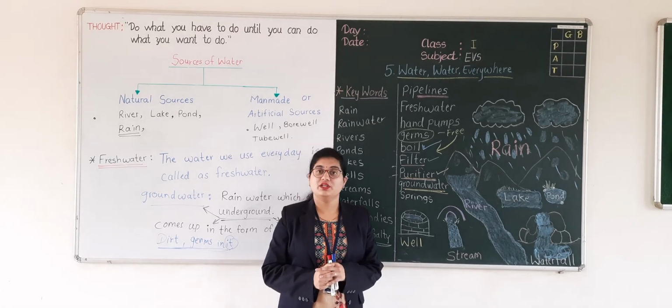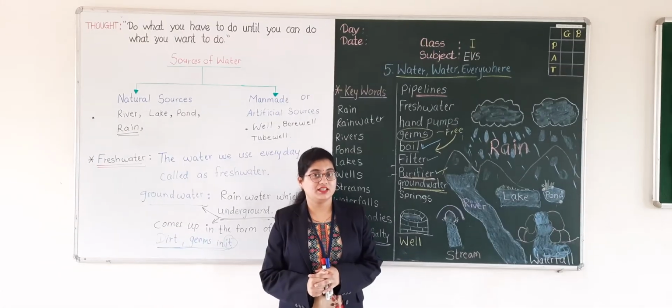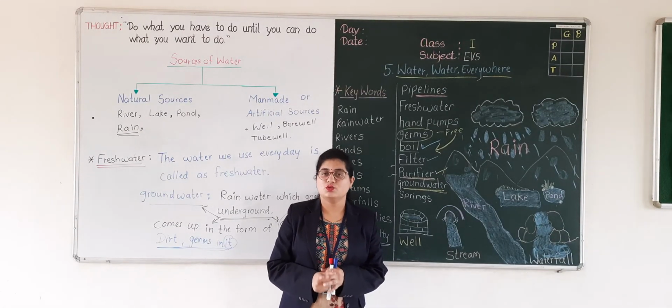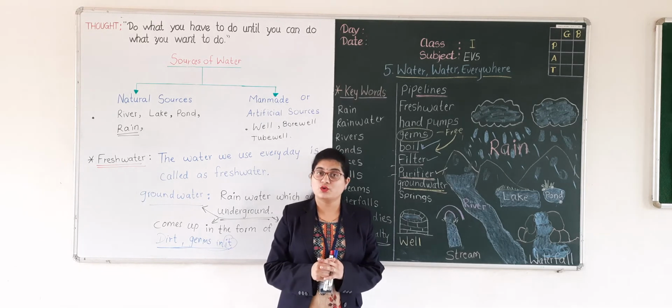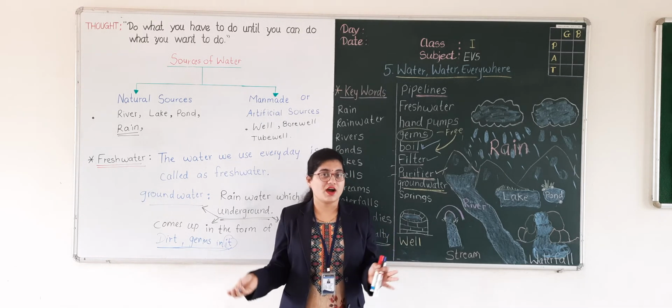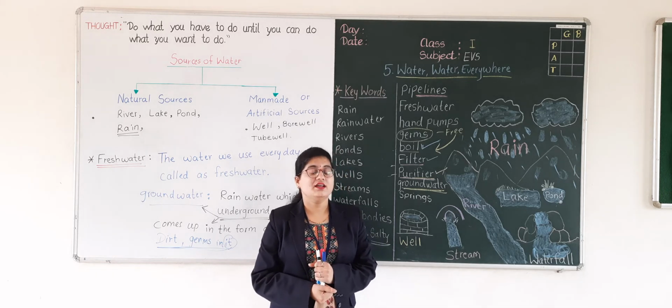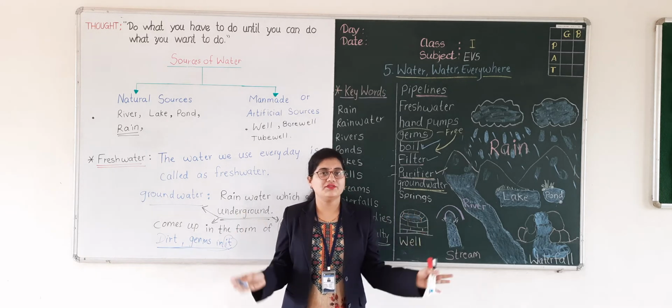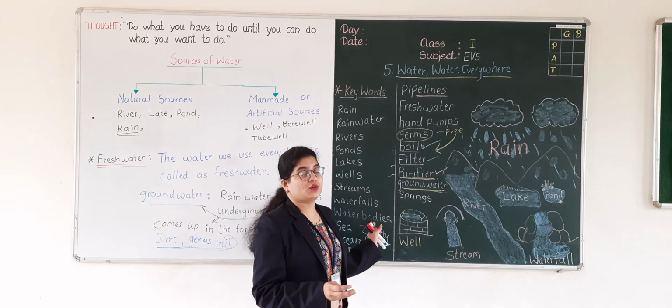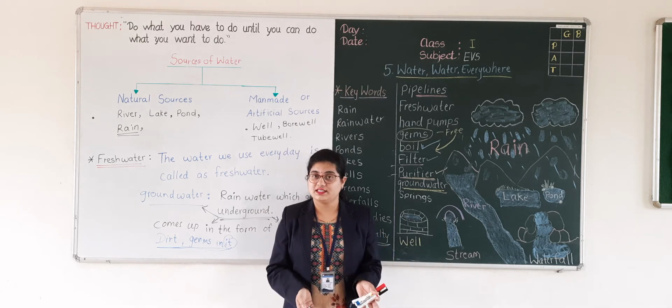Yes, very good. We need water for drinking, to wash our clothes, to wash utensils, for cooking, and for farming also. We use water for different things.